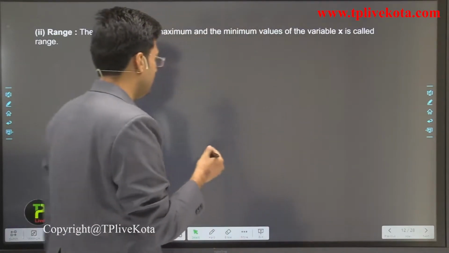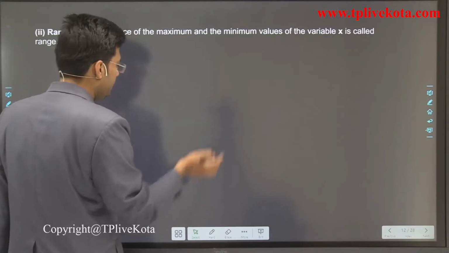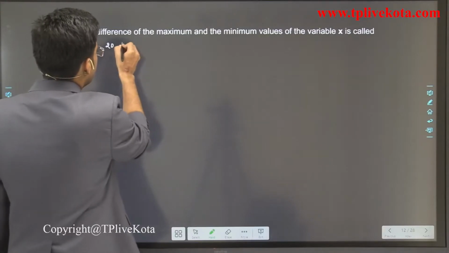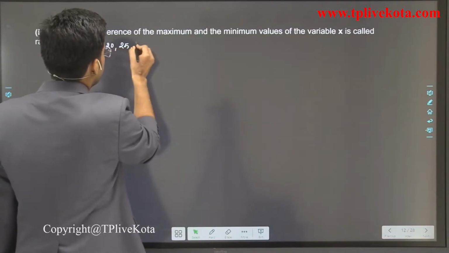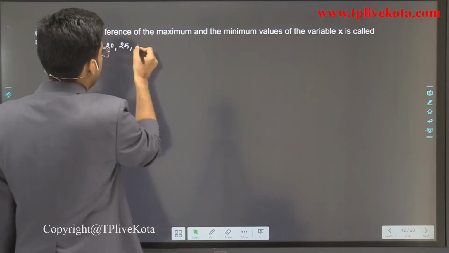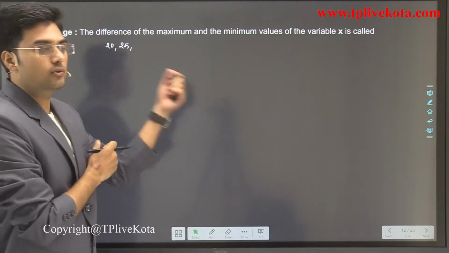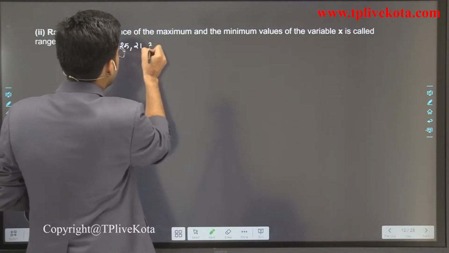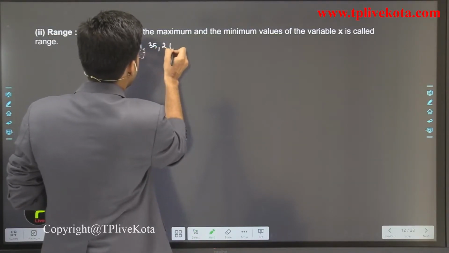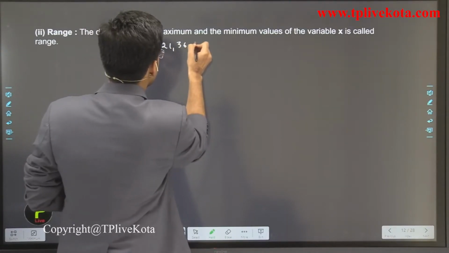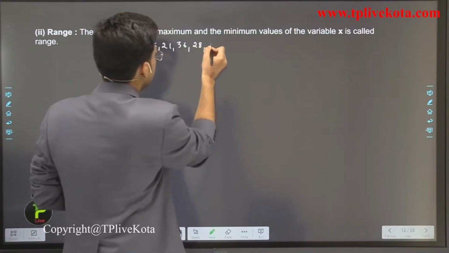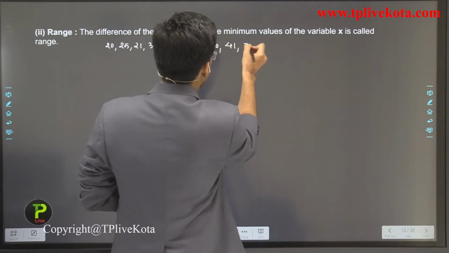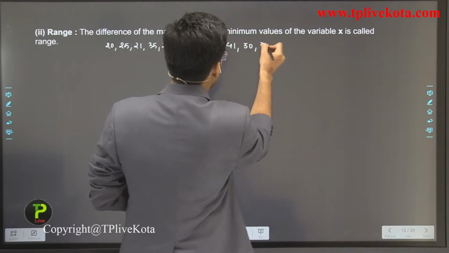For example, I collect the data of any class, and these are the marks of students: 20, 25, 21, 35, 21, 36, 28, 40, 41, 30, 36.